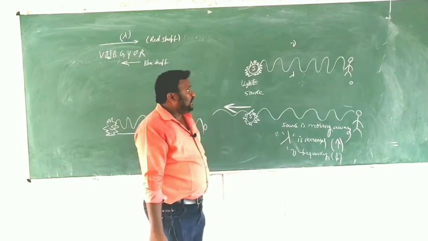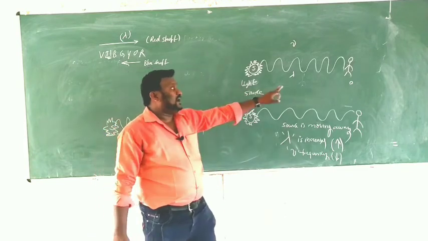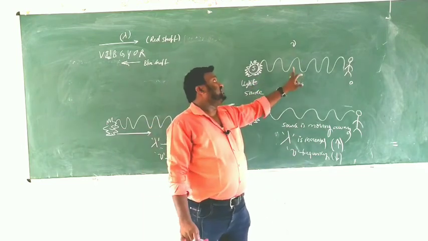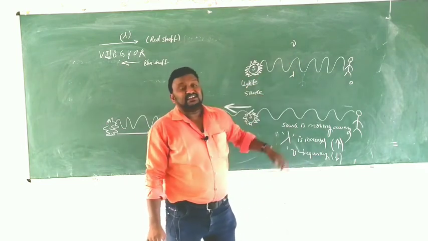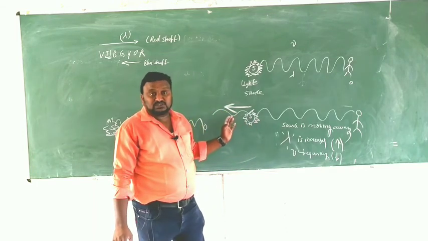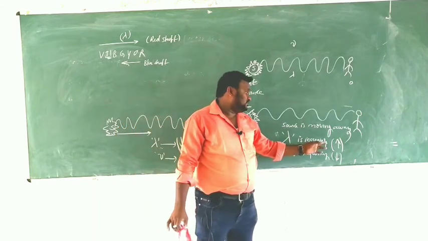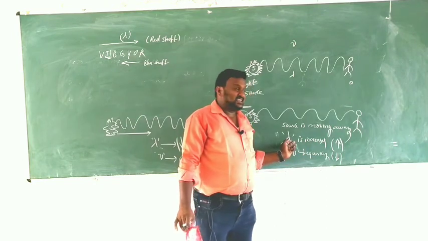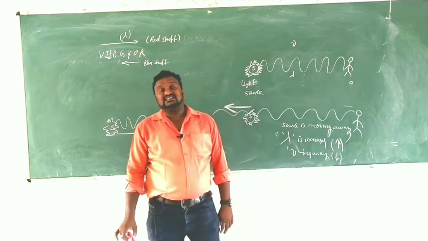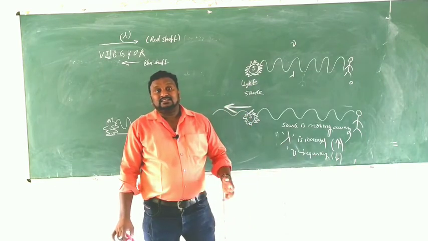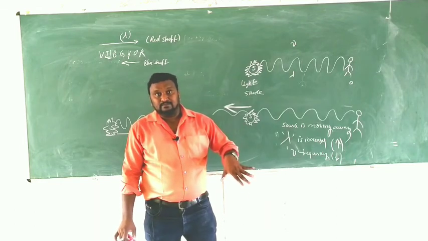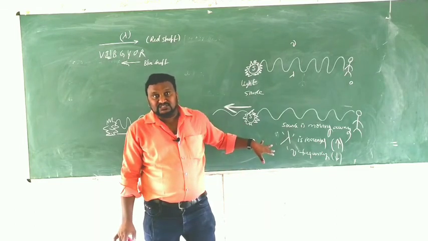When the source of light and the observer are both at rest, the frequency is taken as nu and the wavelength as lambda. After that, when the source is moving away from the observer, lambda increases and nu, the frequency, decreases. If you observe any spectrum like this, that is because of red shift only.